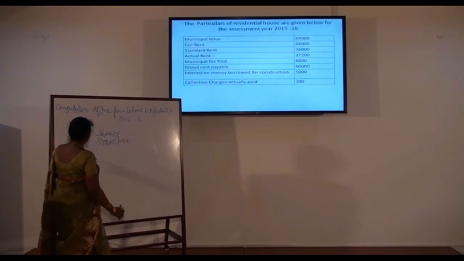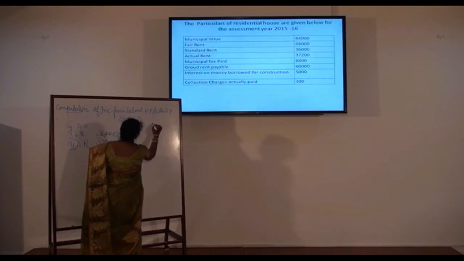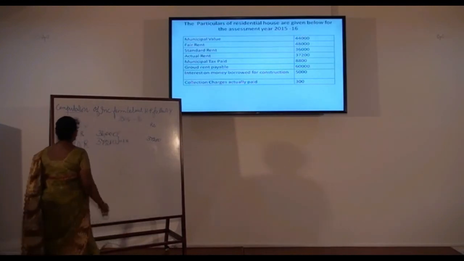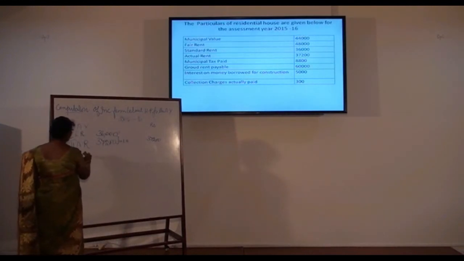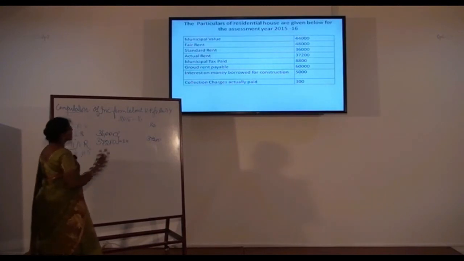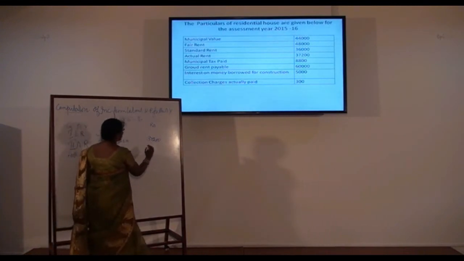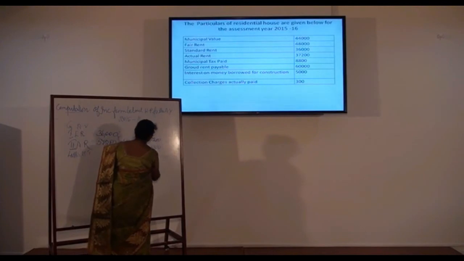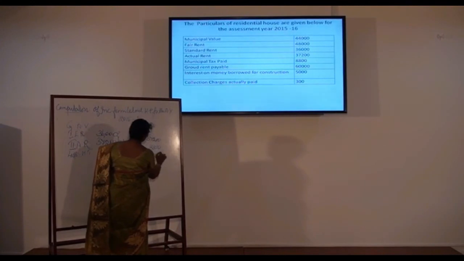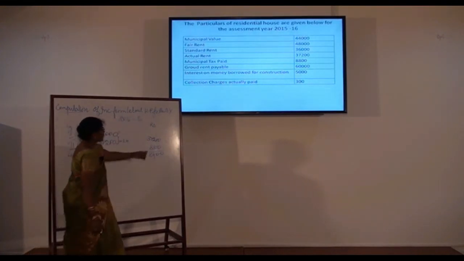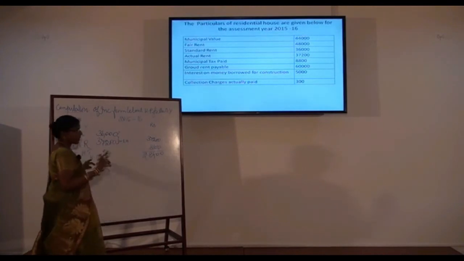And that is step 1 or step 2, whichever is high, so that the gross annual value will be rupees 37,200. Now less municipal tax. As I said, it should have been paid by the owner, it should have been paid during the previous year, so that the conditions are satisfied, so it is eligible for deduction. So net annual value 28,400.